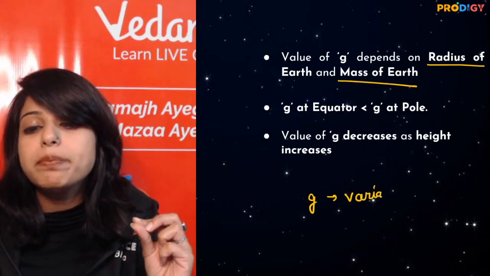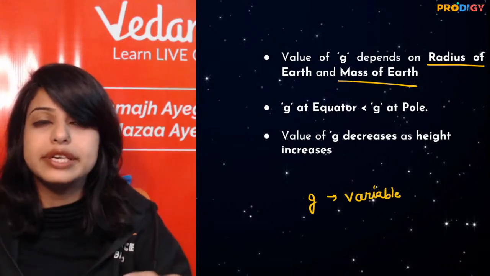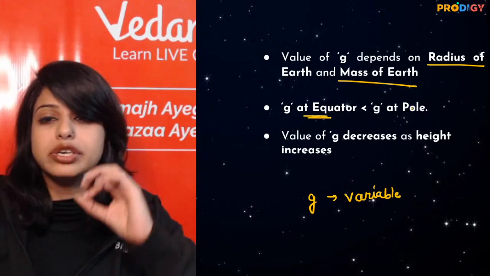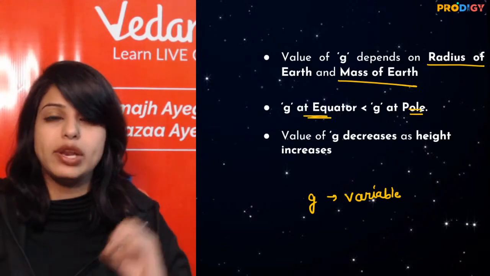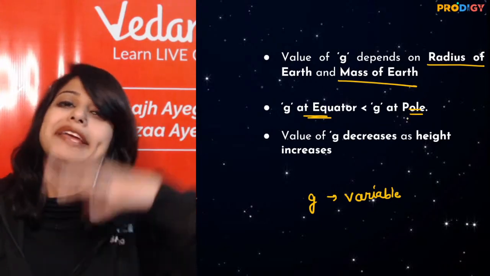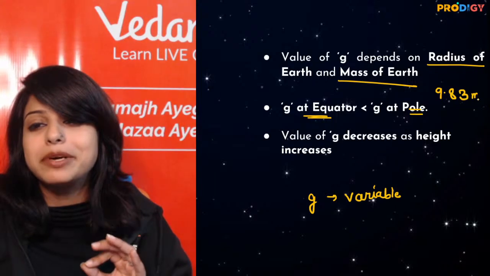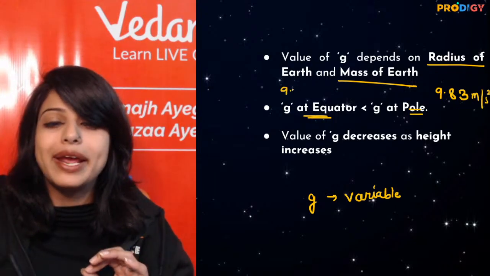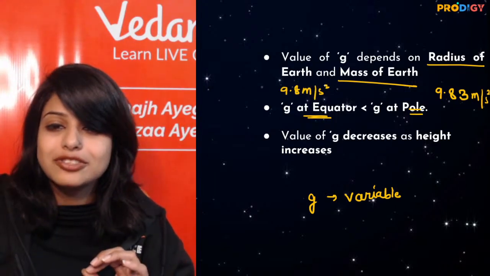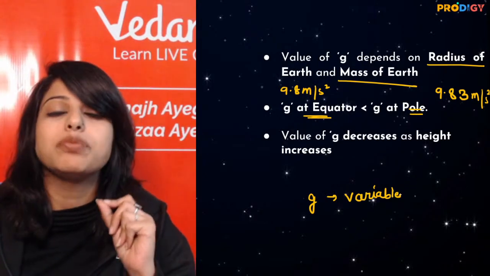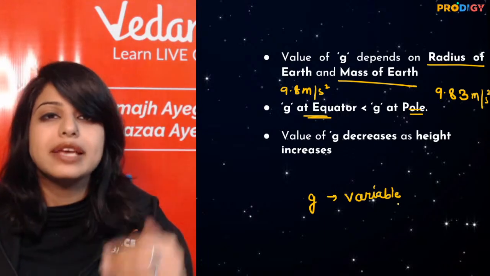It changes from place to place. Even on earth, it is not fixed. It changes from the equator of the earth to the pole. It is highest at the pole and lowest at the equator. Now, the difference between highest and lowest is not very much. It will be 9.83 meter per second square. It is 9.8 that we take on the equator. So it is not too varied, but it is different. That is why it is important to note why things change.